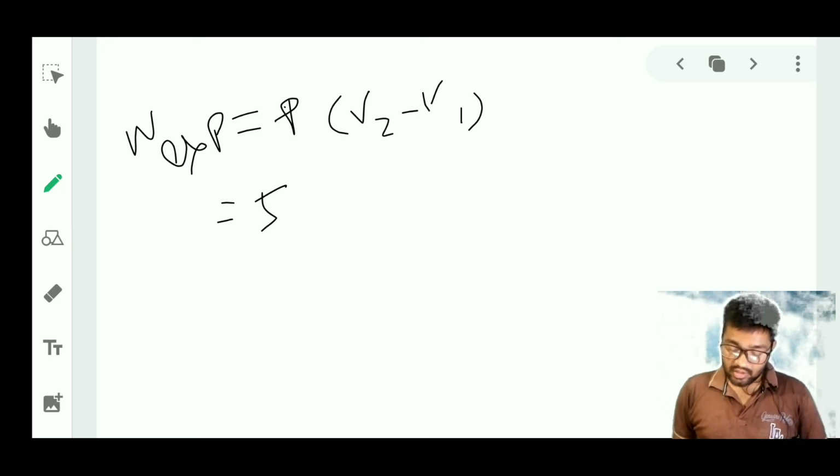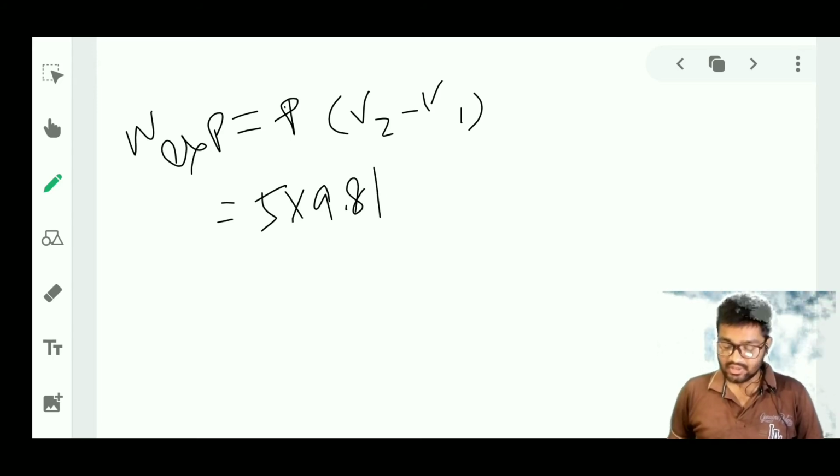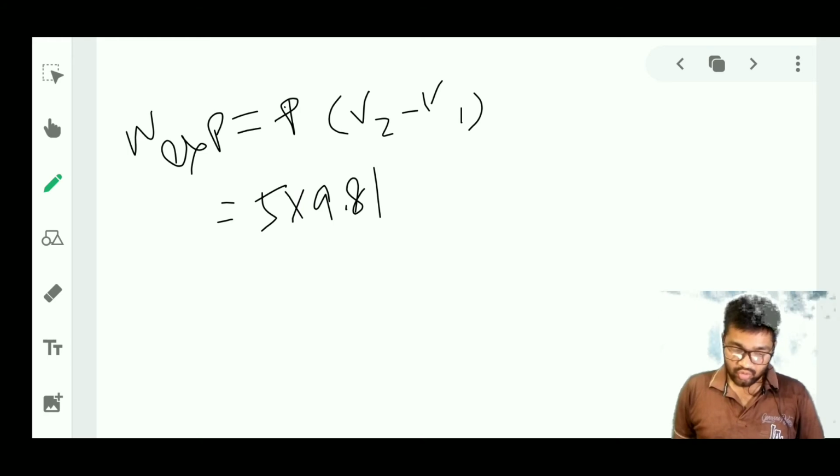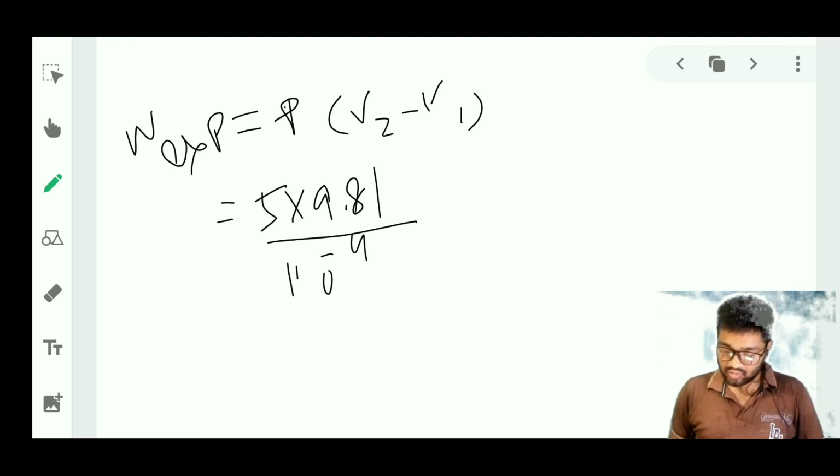If we try to convert that, we have to multiply by 9.81. With this we have converted kgf into Newton. Now we have to convert our centimeter square into meter square, so we have to multiply with 10 to the power minus 4 over here.